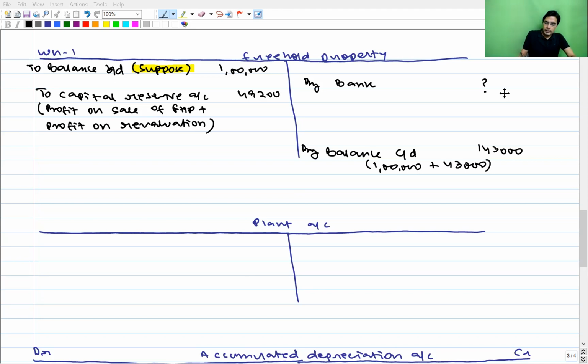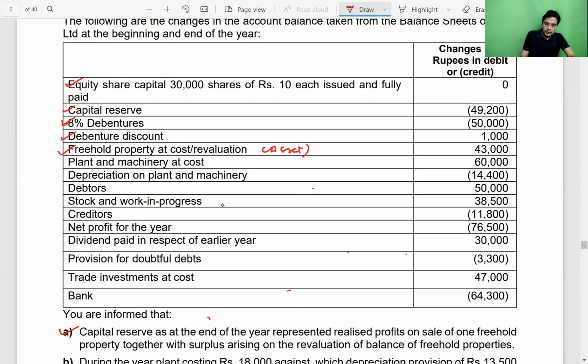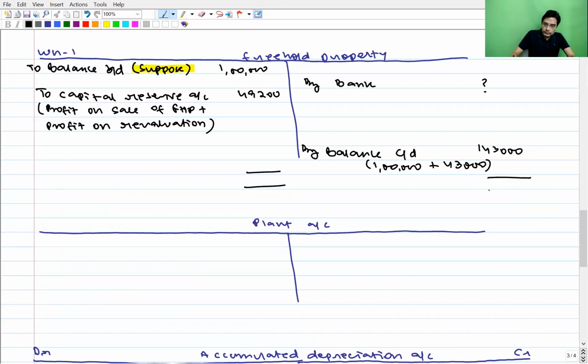All right. If you observe, the only thing which is missing in this account is sale of freehold property during the year.